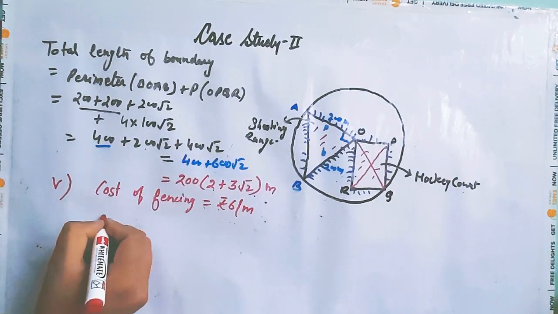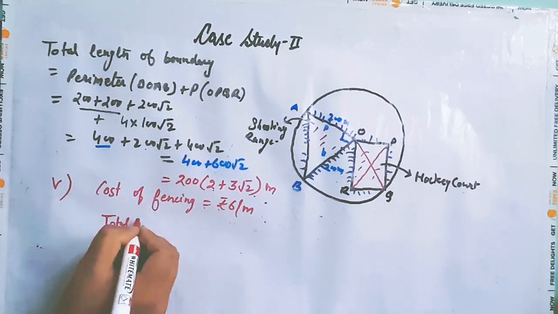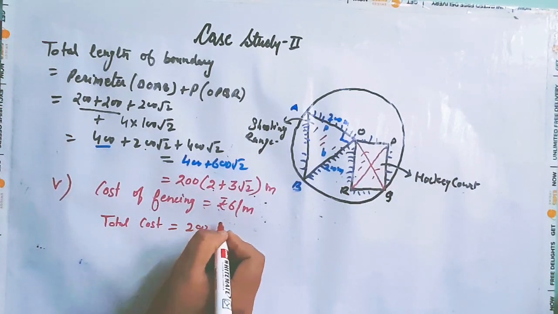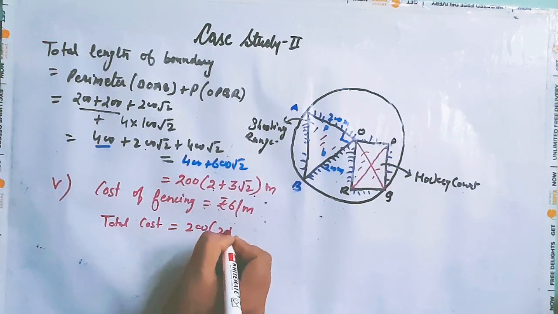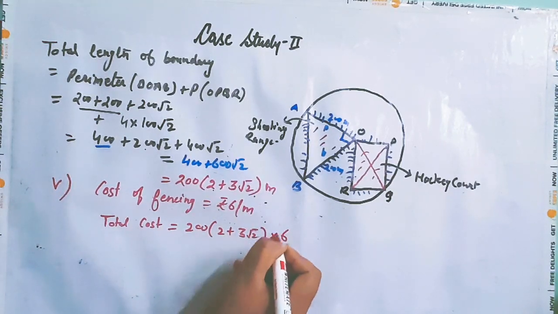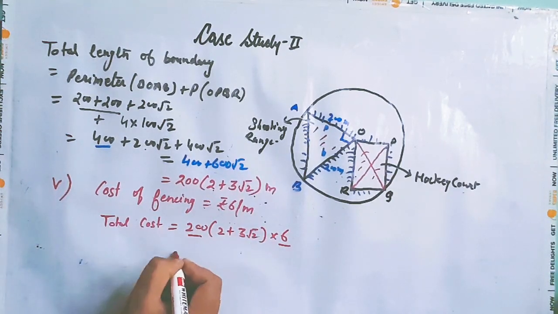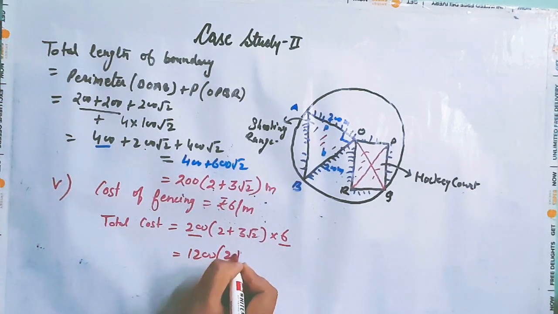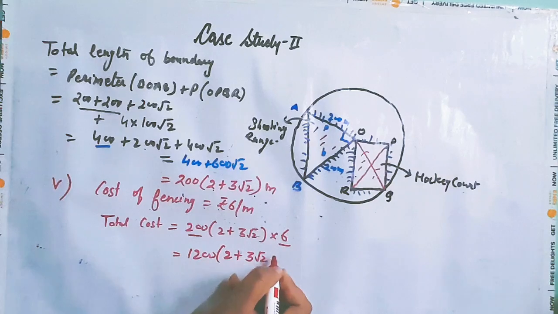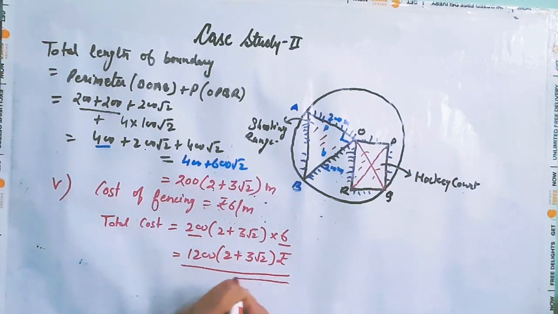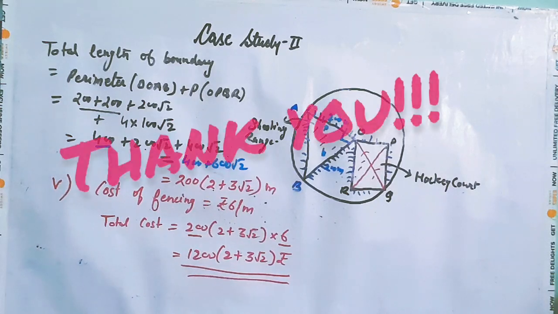So total cost will be 200 into 2 plus 3 square root 2 multiplied by 6. So multiply these two numbers only, it is 1200 whole multiplied by 2 plus 3 square root 2 rupees is the answer. Thank you and have a nice day.